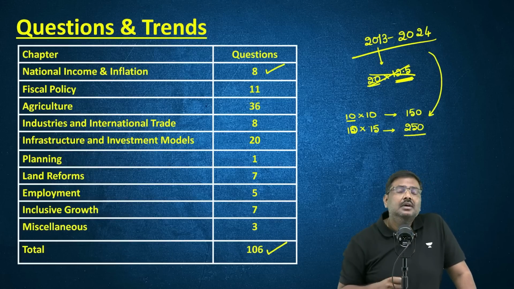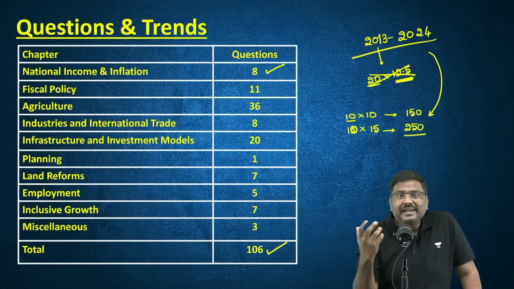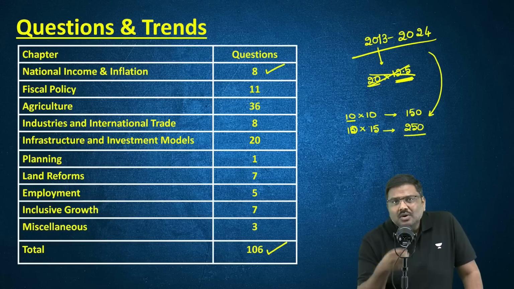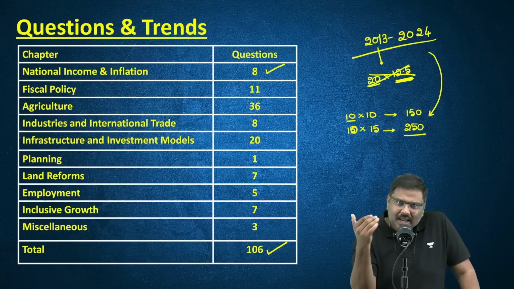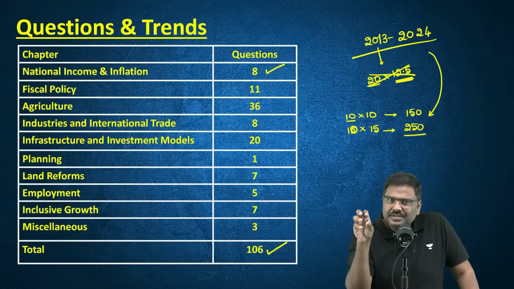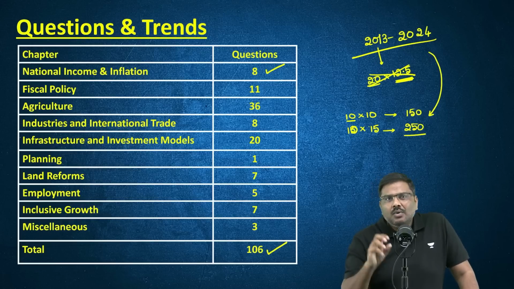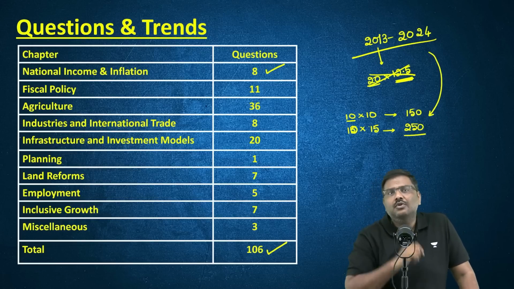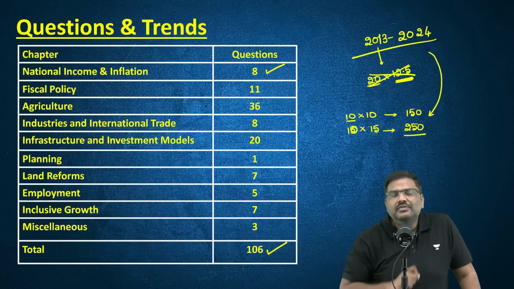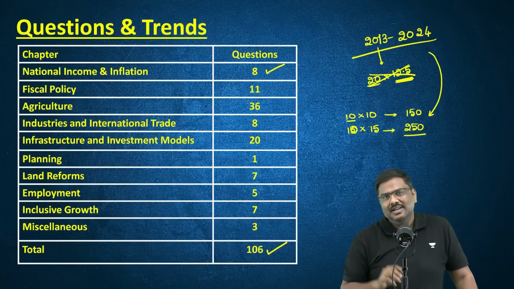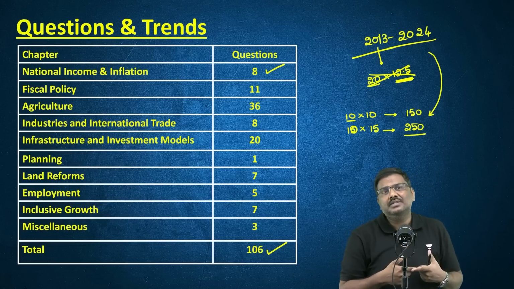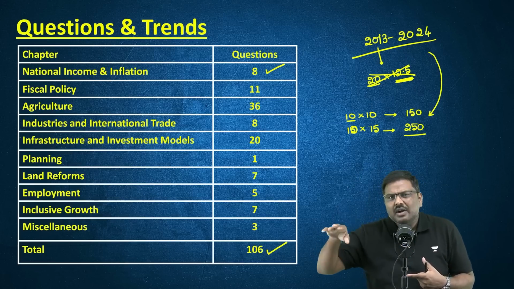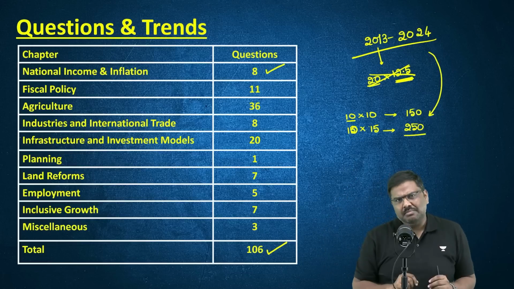For example, Niti Ayog, was it there in the newspaper very, very recently? Of course, yes. Because of the governing council meeting, because of Niti Ayog completing 10 years. Now tell me, if you knew that, don't you think automatically within planning you should now focus more on the concept of Niti Ayog? How Niti Ayog has been helpful? What are the contributions of Niti Ayog, etc.? So that's the reason. Please understand the importance given to these particular topics according to the UPSC pattern or UPSC question papers in the last 10 plus years.